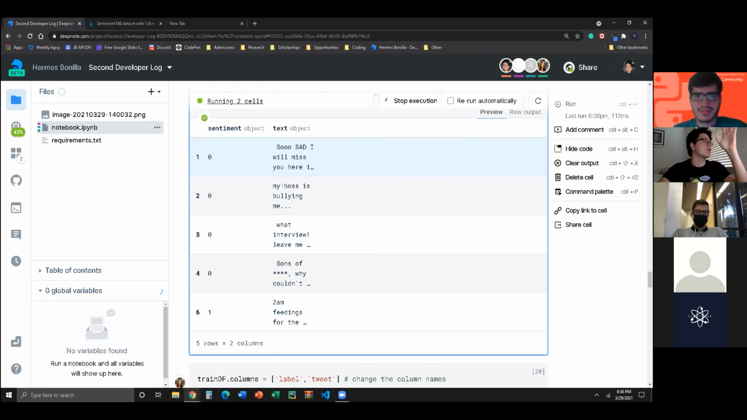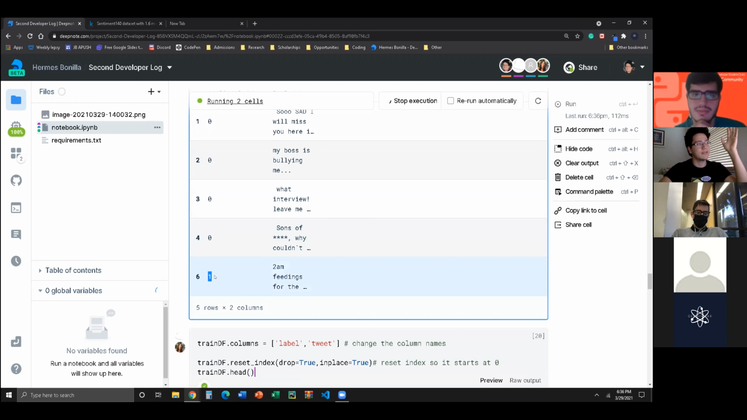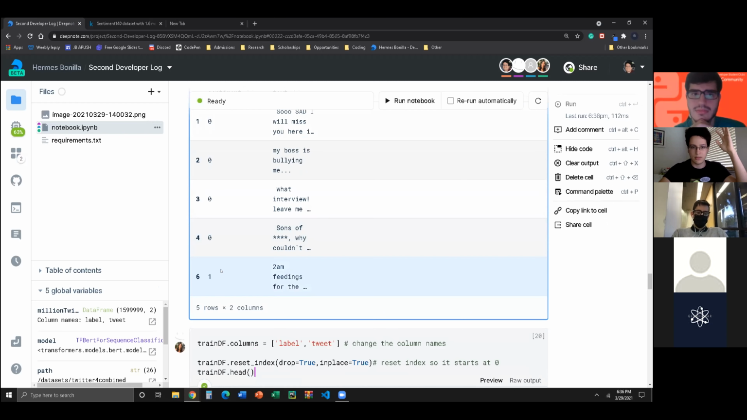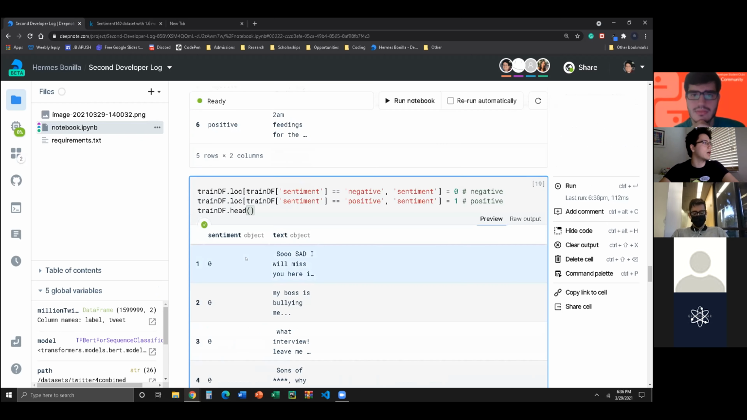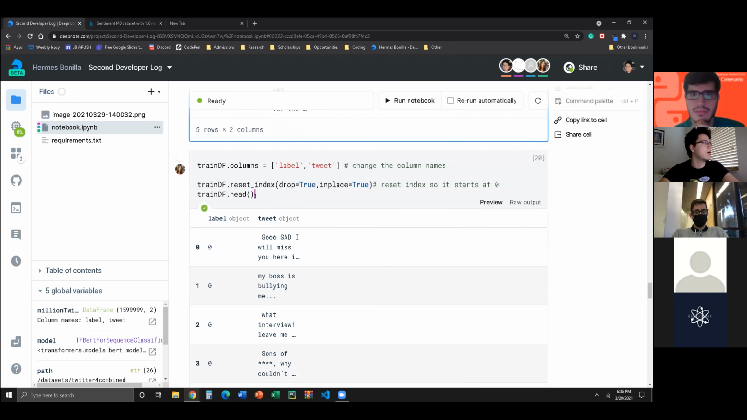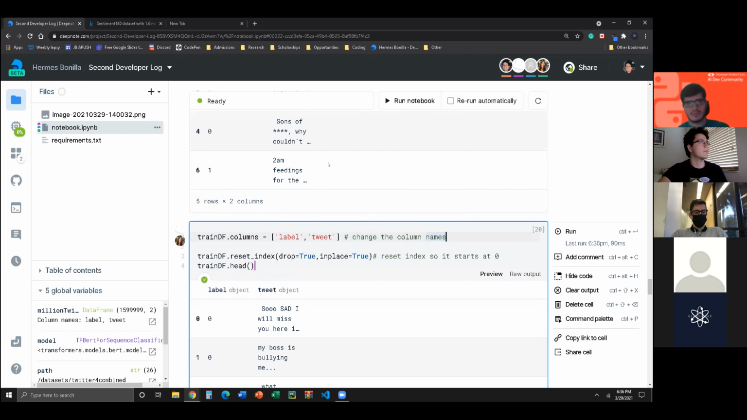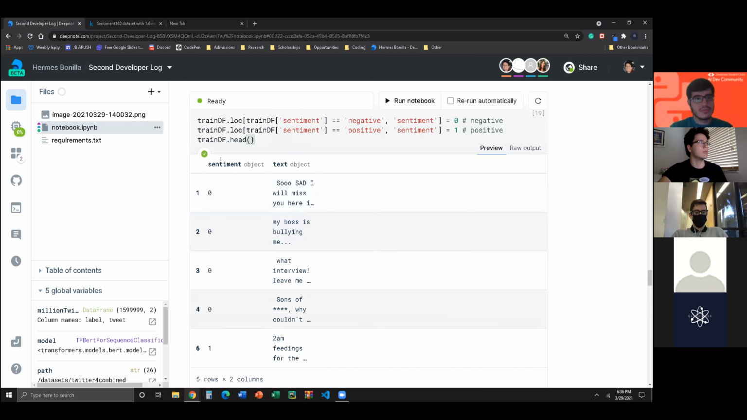But there we go. We have our sentiment. This is our negative and our positive. Luckily we have a positive value here, so we can visually see it and not really have to check too deeply into it. So that works. What we're still missing is our column titles, so we do just like with the other one. This is almost the exact same code, actually, to change your column names to label and tweet. So we can change this to label and tweet.